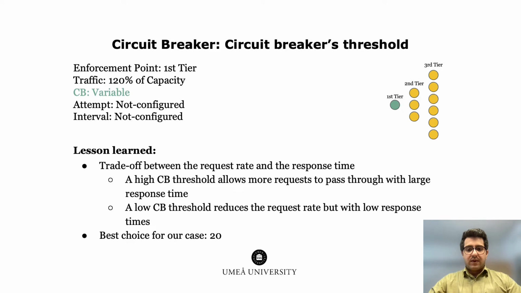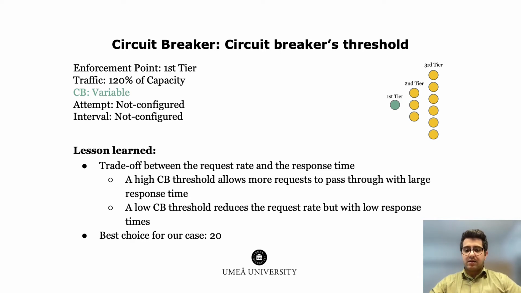What about different circuit breaker thresholds? To study the impact of circuit breaker threshold, we performed a series of experiments in which the threshold was varied between 1, 20, and 1024 for the first tier, and in this case we limited the emulated workload to 1.2 times of capacity. We observed that there is a trade-off between the maximum request rate and the response time.